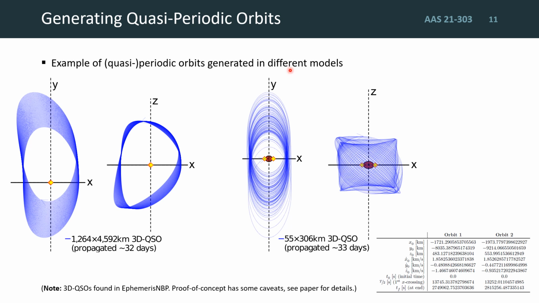Here are two examples of such orbits found in the ephemeris model. These are three-dimensional orbits projected here in the xy and the xz planes, and they're seemingly highly stable, shown here propagated for approximately 30 days or 100 orbits each.